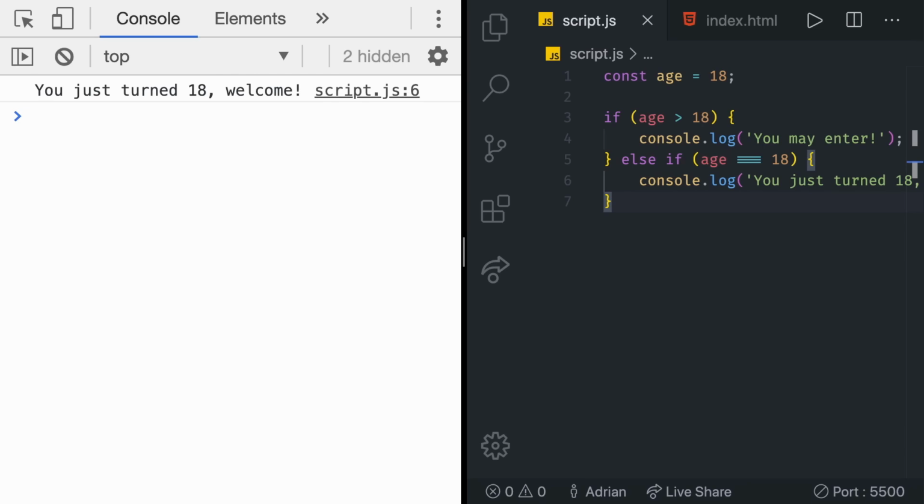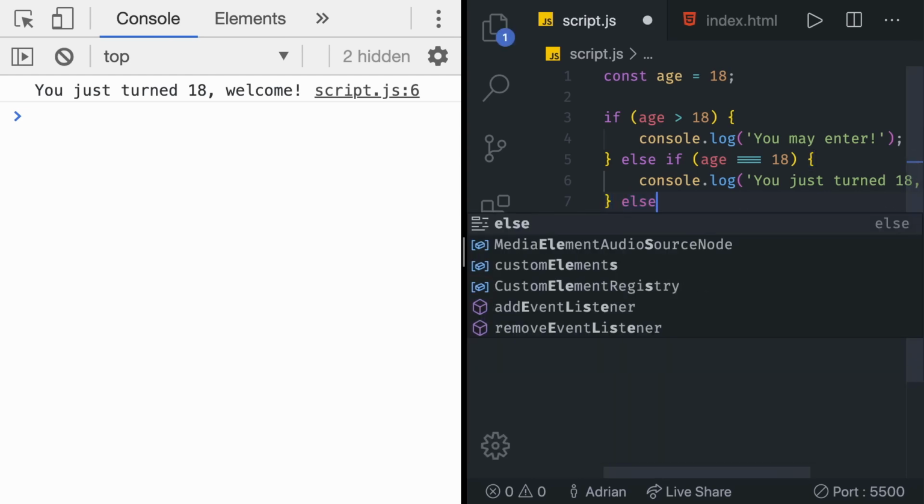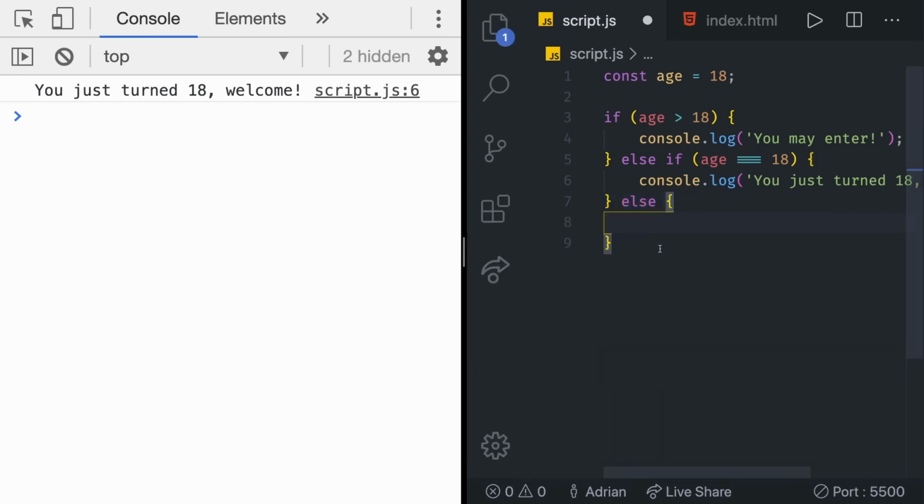That's where the else statement comes in handy. We implement it like this. Else, and then immediately a block of code without parentheses for a condition. It's just else. Why don't we have a condition beside it? Well, if no other condition turns out to be true, then this one is going to be executed for sure. It doesn't need a condition.